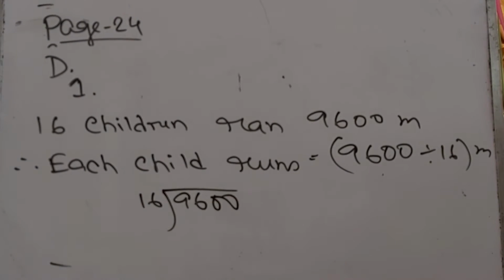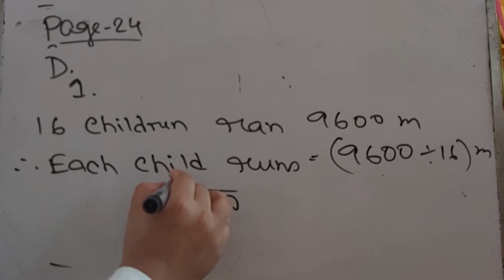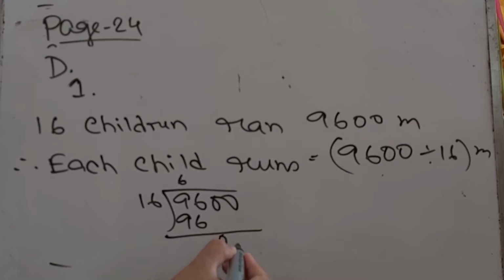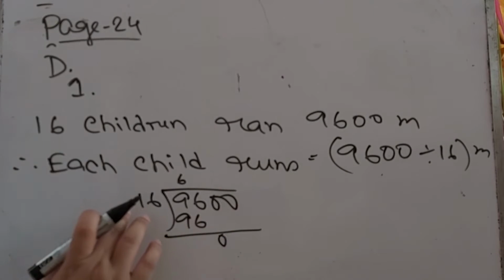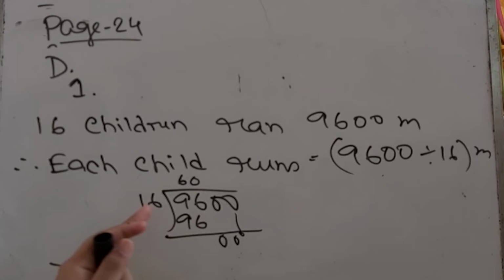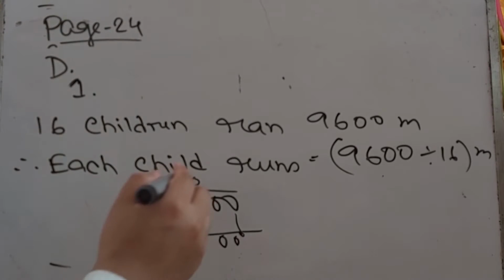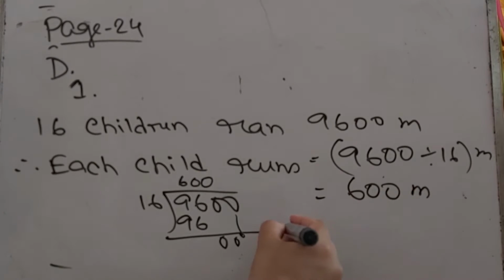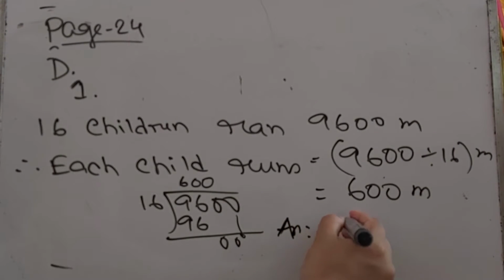So if we divide 9,600 by 16, we can say 16 times 6, that is 96. Then we have to put this 0 here, so we cannot divide this 0 by 16, so we have to put a 0 here too. Then we have to put this 0, so we cannot divide this 0 by 16 also, so we have to put an extra 0 here. So our answer will be 600 meter. So our first answer is 600 meter.